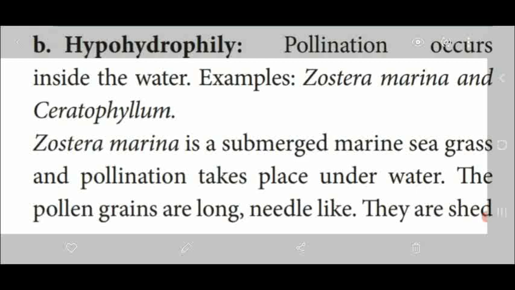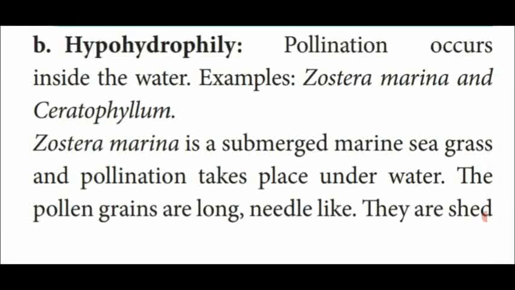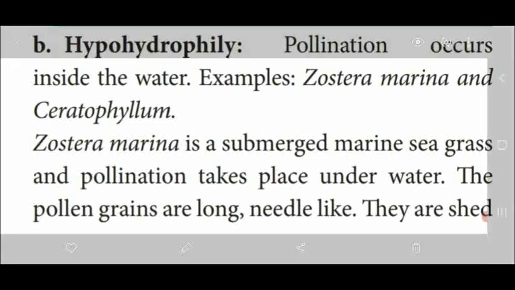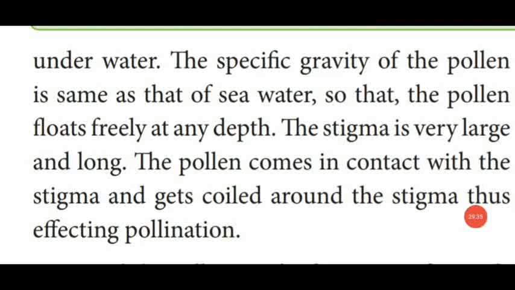It is a grass plant submerged inside the water, a marine seagrass, found in the sea. Pollination takes place under the water. This plant produces long pollen grains. The shape of the pollen grains is needle-like, and they are also larger in size.